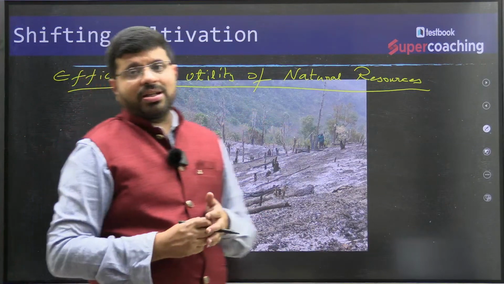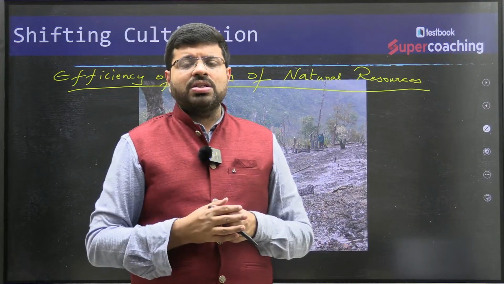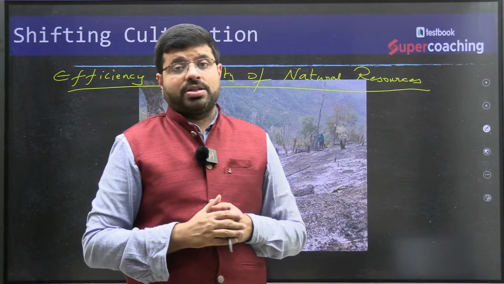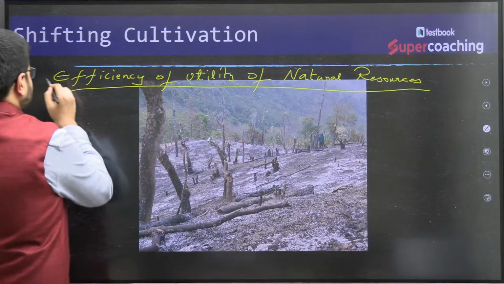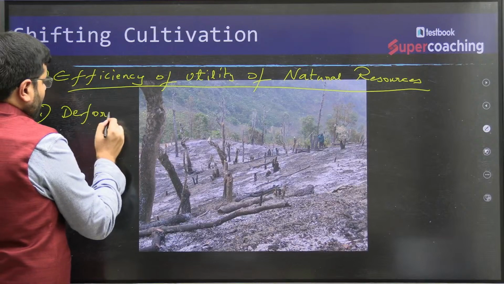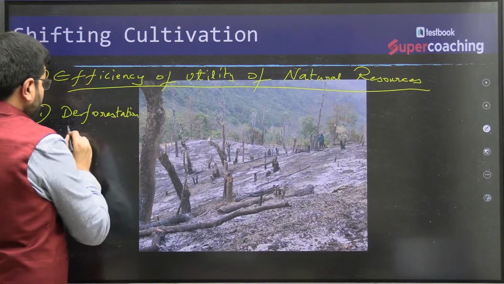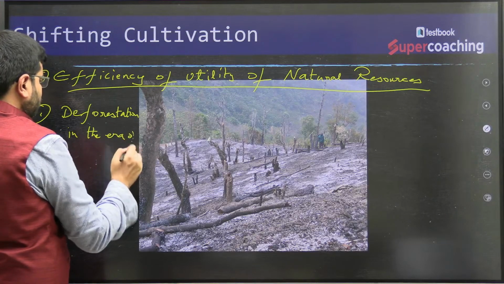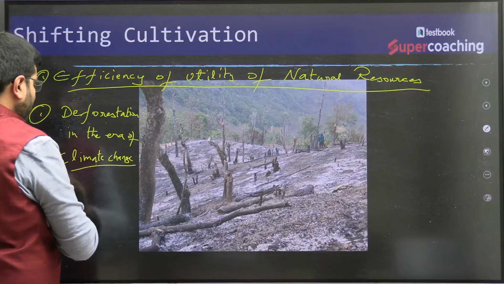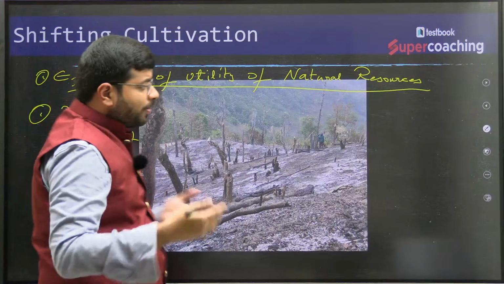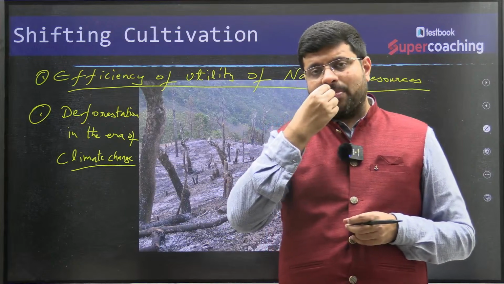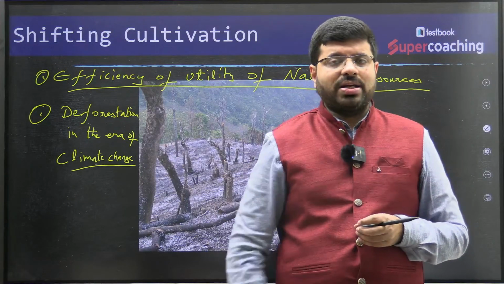And also in the present era of climate change, this shifting cultivation, jhum cultivation, which we call slash and burn agriculture, is having an impact even on climate change. That is it, right? Efficiency of utility, number one. Number two, we can talk about the present deforestation in the era of climate change. Then there is also another perspective which I have observed, that some of the people who have studied slash and burn agriculture extensively in northeastern India came to know